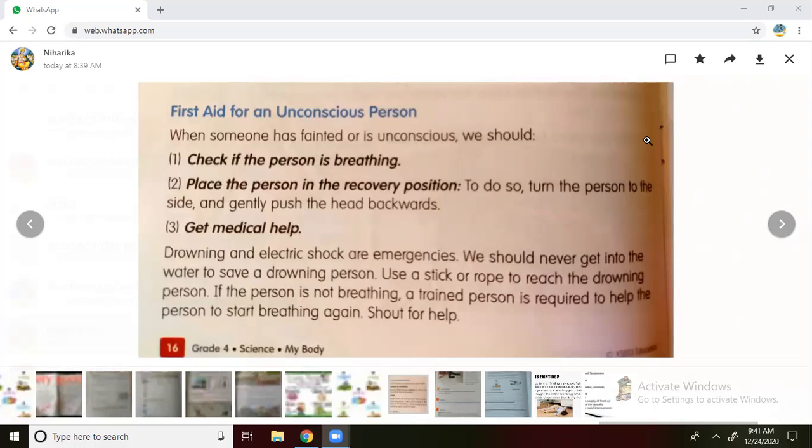So that we should not go there. Next, use a stick or rope to reach the drowning person. Then we should use a rope or a stick and try to bring the person out.